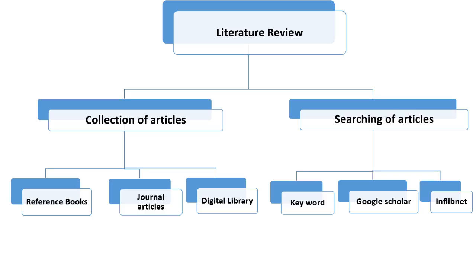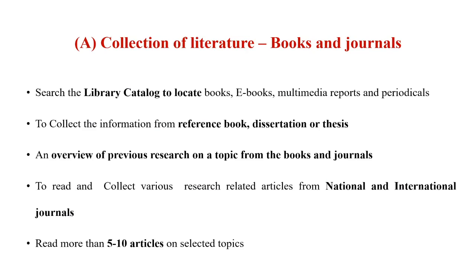For searching purposes, you make keywords, and those keywords are used for searching related articles on the internet. Even Google Scholar and INFLIBNET facilities are also used for searching related articles for reviewing your literature or research problem.